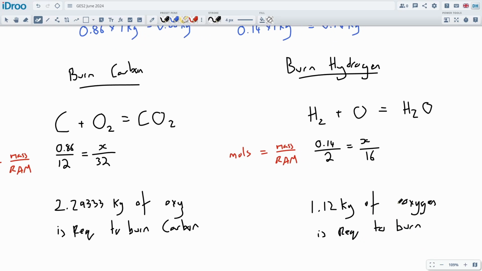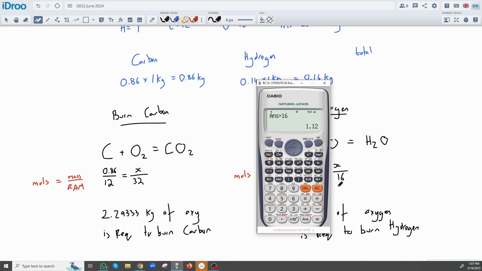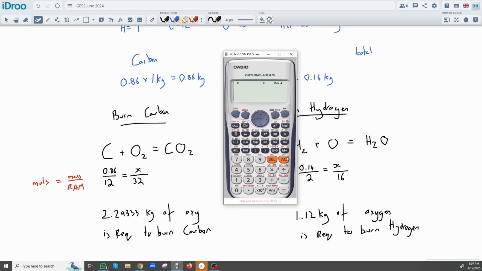The reason why we do it this way is because now we can pick out any information we need from these questions. Okay, I'm just going to quickly check this number again because it looks a bit weird, because this one's recurring and this one isn't, so it's a bit suspicious. 0.86 divided by 12 times by 32. Yeah, that's right, isn't it? 0.14 divided by 2 times by 16.